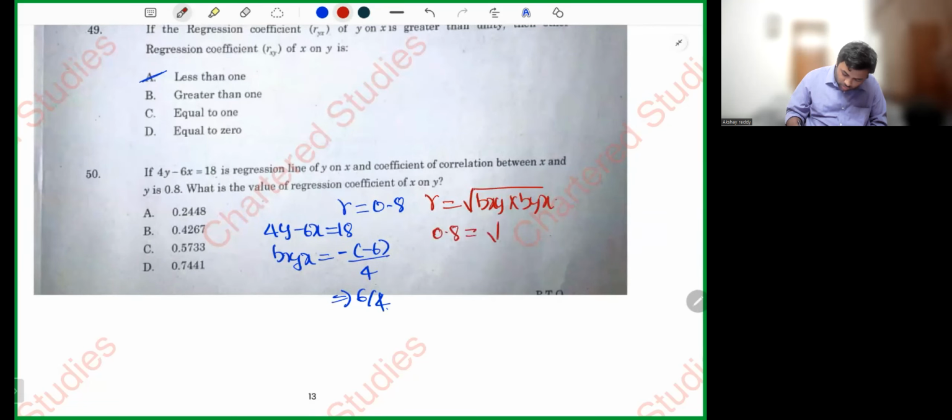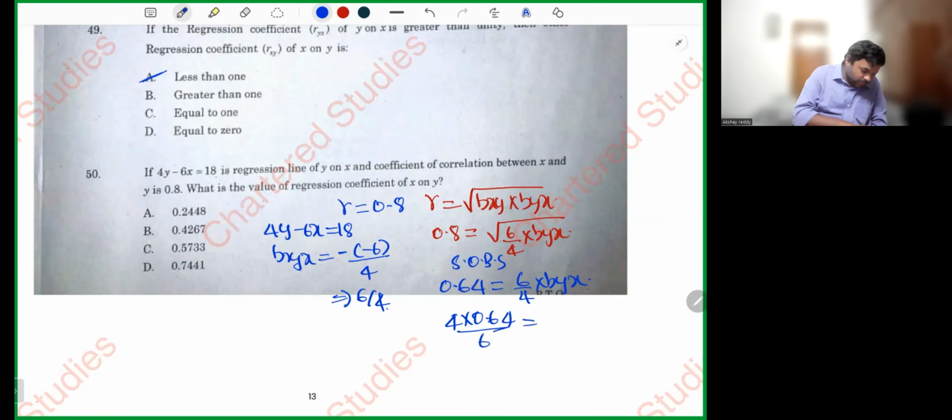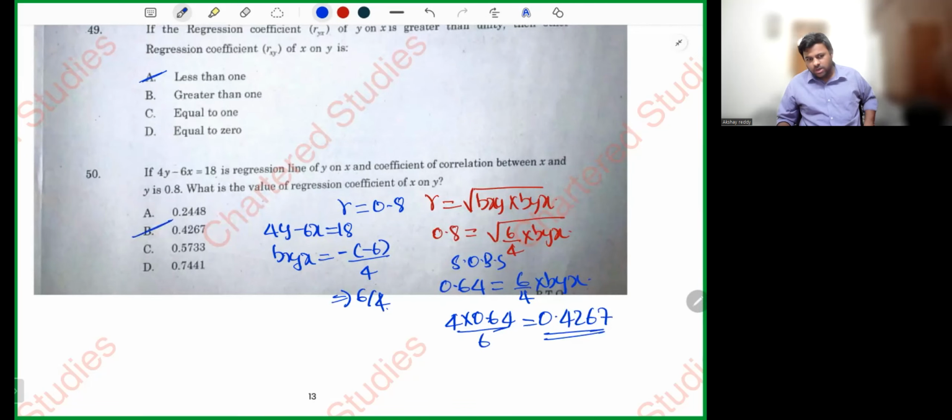0.8 is equal to root of 6 by 4 into b_yx. Let's do squaring on both sides. 0.64 is equal to 6 by 4 into b_yx. Cross multiplication: 4 into 0.64 whole divided by 6. Actually, you will get 0.426666, approximately rounded to 0.4267.